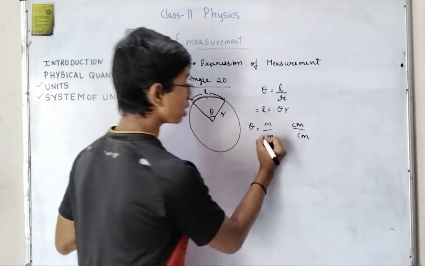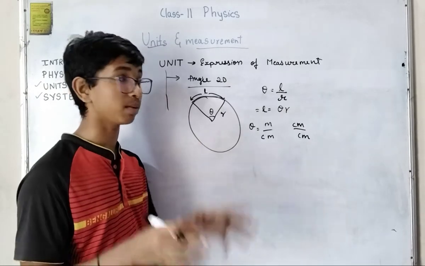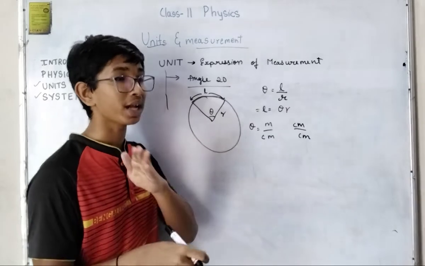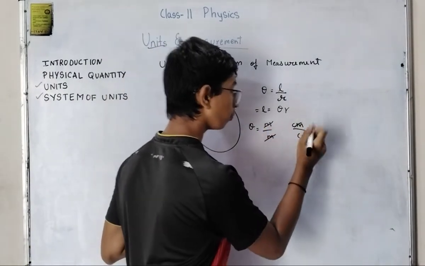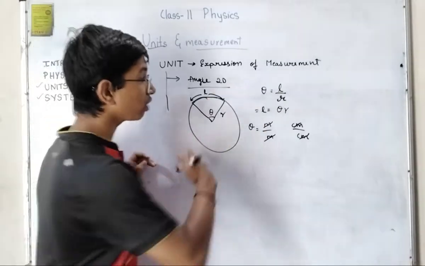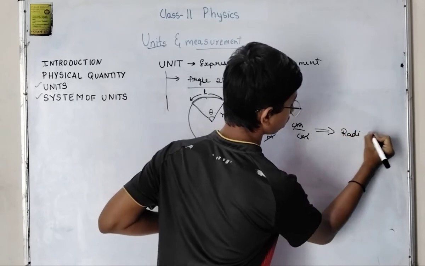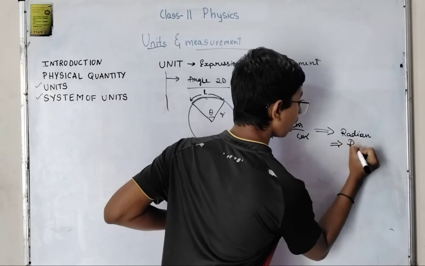We convert both to the same unit, then cancel, making the units in numerator and denominator equal. Now if we cancel this, there's no unit forming here. So that is why we define this unit as radian, represented by rad.